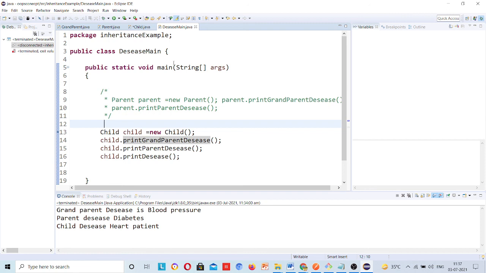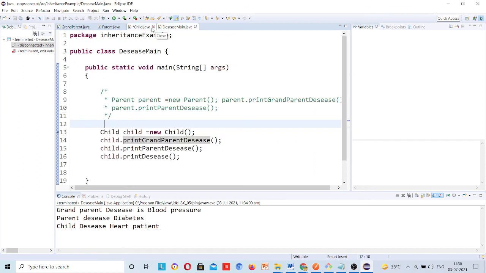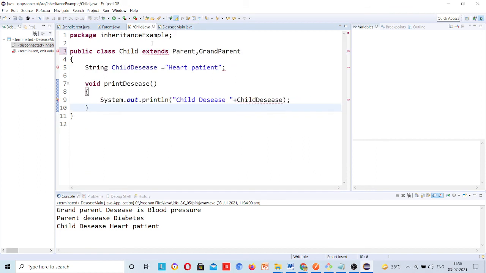That's why the Java developers who designed Java did not allow multiple inheritance. So this is the question, because the parent has a different implementation, grandparent has a different implementation. Now which method will child call? Whenever you create the object, which class's m2 method should be invoked, either parent or grandparent. That's why Java doesn't allow multiple inheritance. You don't have to use that, there is no practical use, but this is an interview question, that's why I explained.